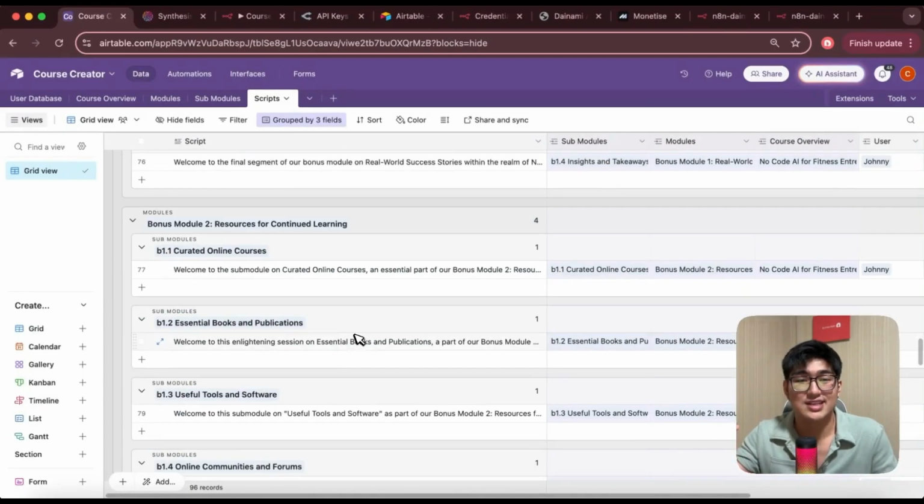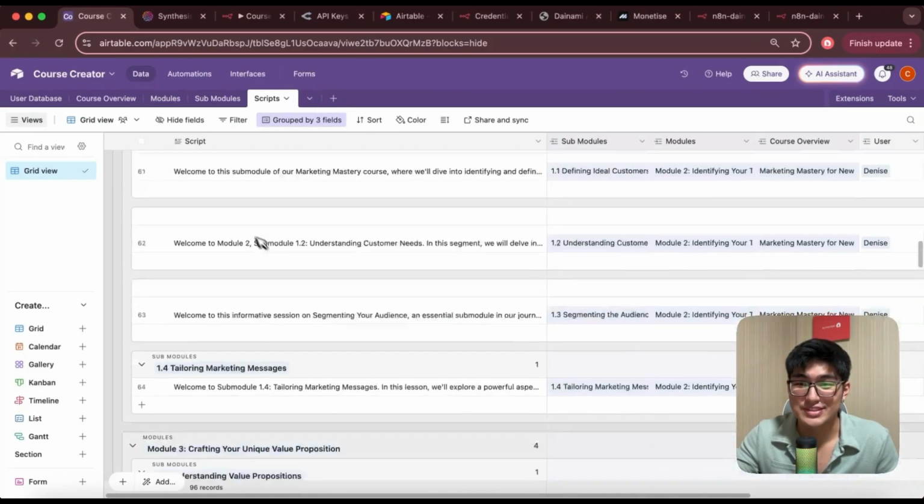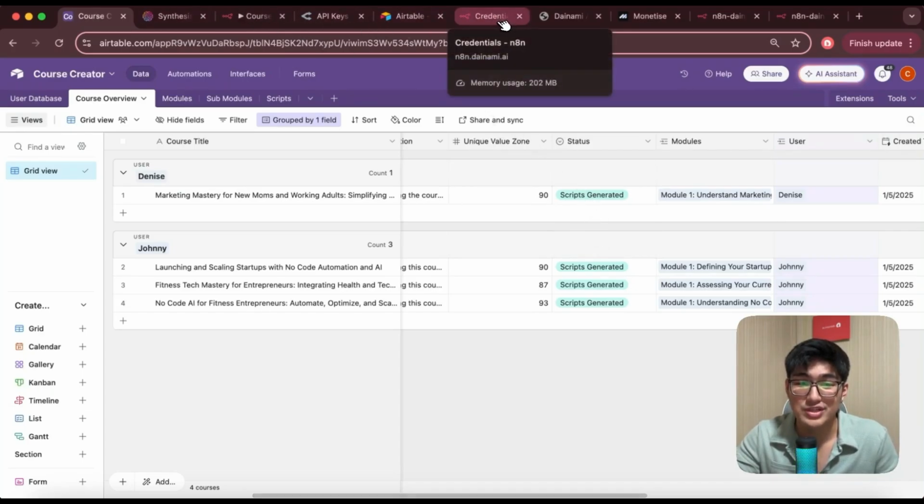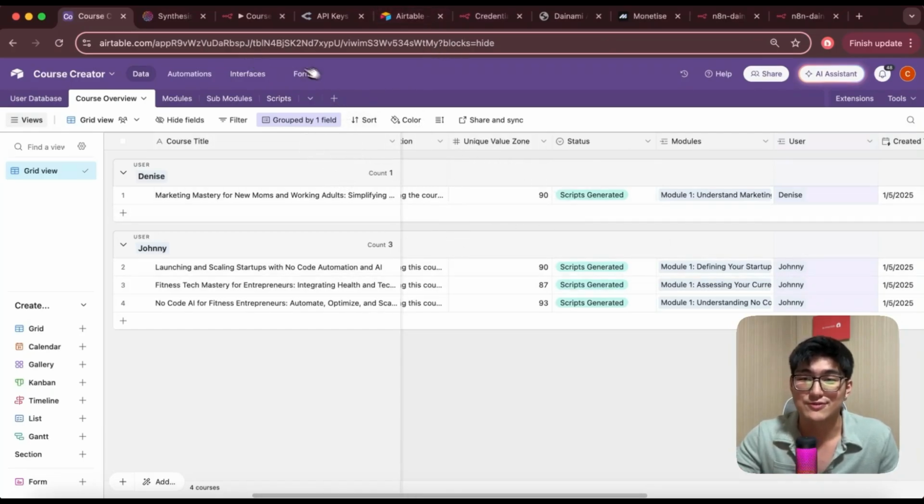And this usually takes a normal person a super long amount of time to generate the full script just like that. But this AI agent system creates everything for you from top to the end. If you go into course overviews, it's now set to scripts generated. So now let's quickly run through how this last part works and conclude the whole agent team that we have created in the past 24 hours.